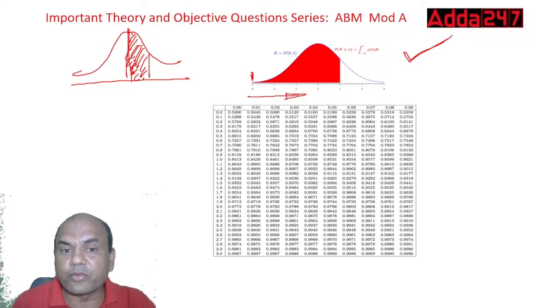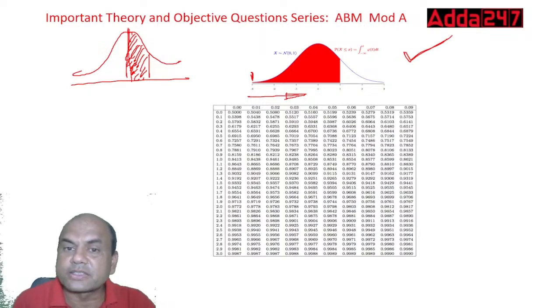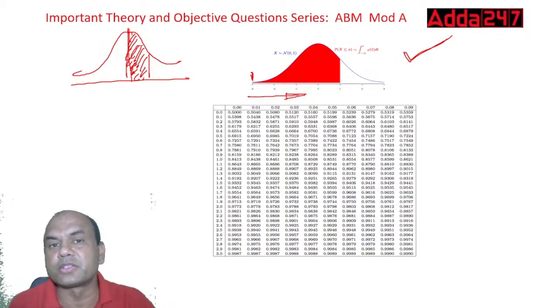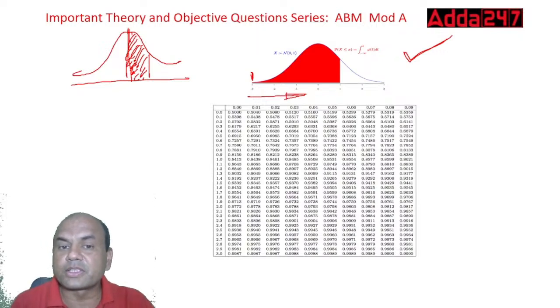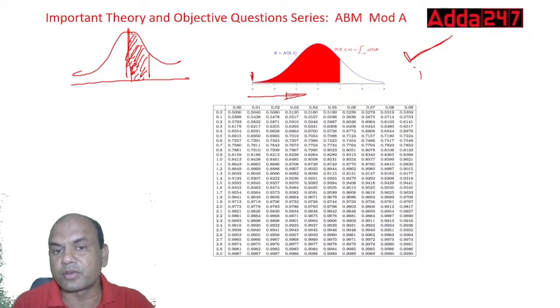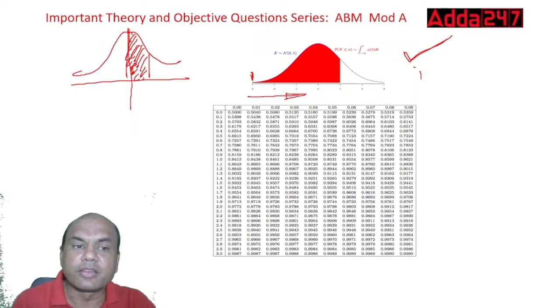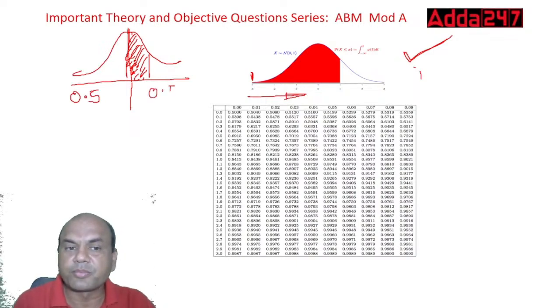So if they give you from this, the majority of chances you will get it in this, because this normal distribution table is used throughout the world. Starting from 1, because this total area is called 1. This total area is 1. This half area is 0.5. See here, I'll write it over here. This is 0.5 area complete, and this is 0.5 area.